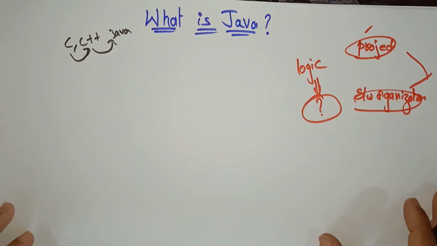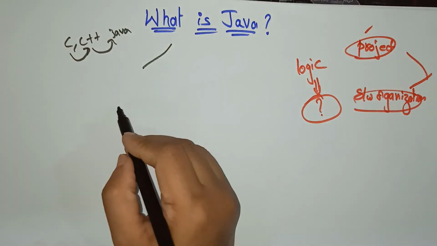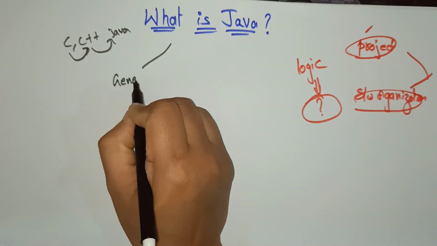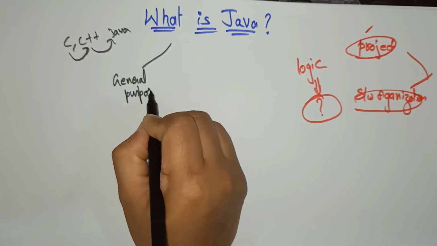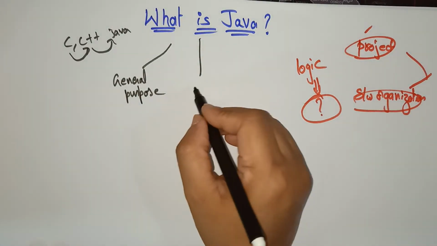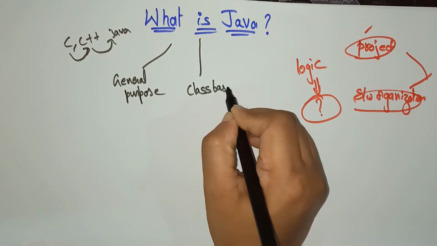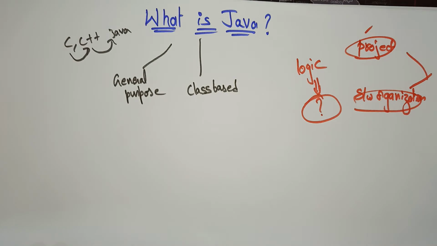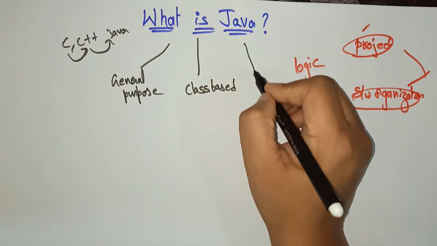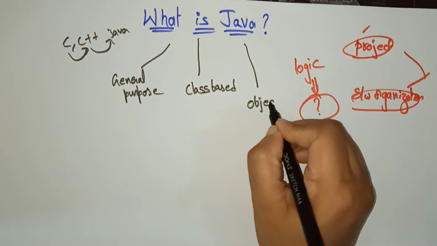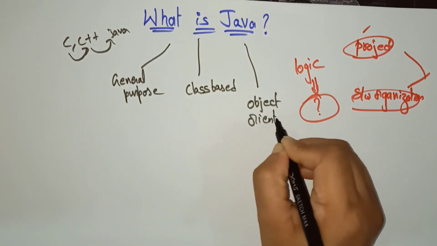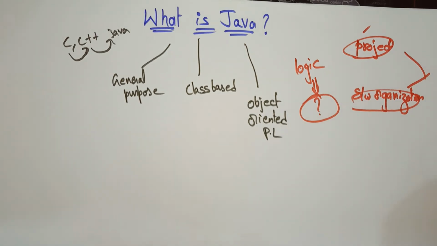Now coming to what exactly Java is. We know that Java is a general purpose language. Java is class based. What is this class based? Don't get confused. I'll explain what exactly a class is and where we use it. In Java programming, we use class concepts. And it is also an object oriented programming language. So remember these 3 things: Java is a general purpose, class based and object oriented programming language.